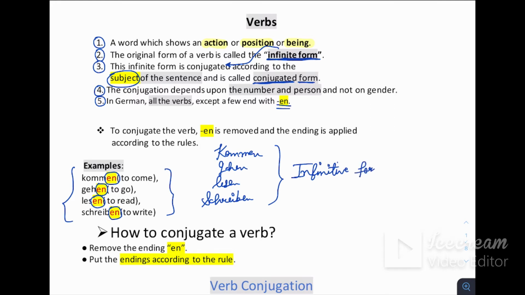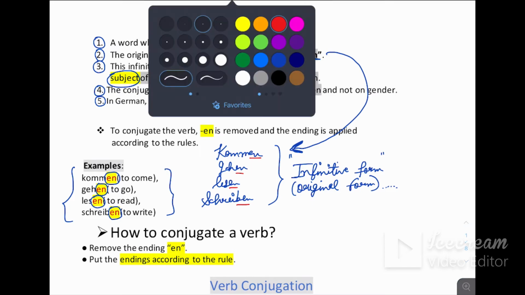Now why are we calling it the infinitive form? Because we have not conjugated it. It is their original form. We have not conjugated it right now according to the subject. Once we conjugate it, it will be known as the conjugated form.